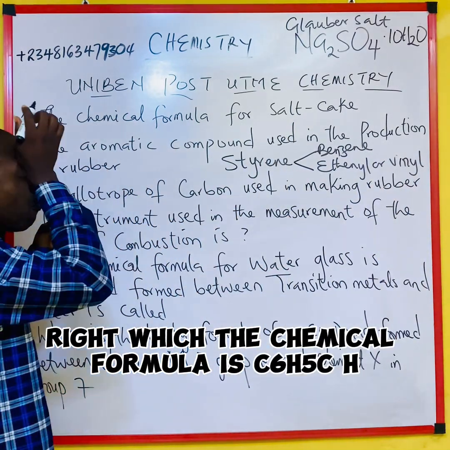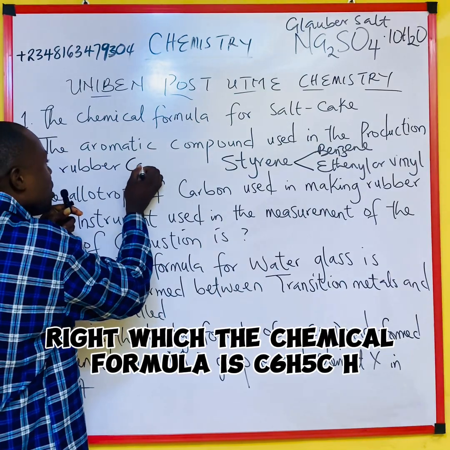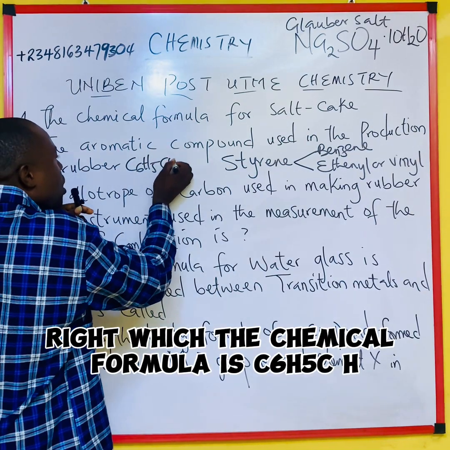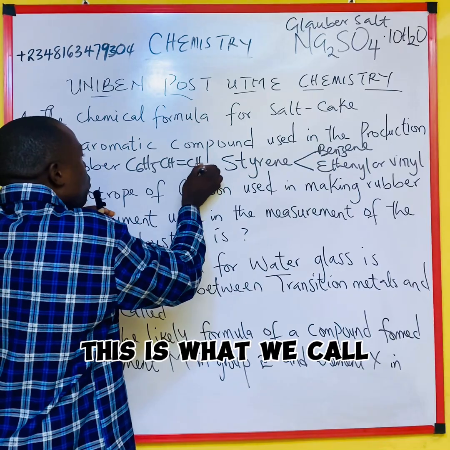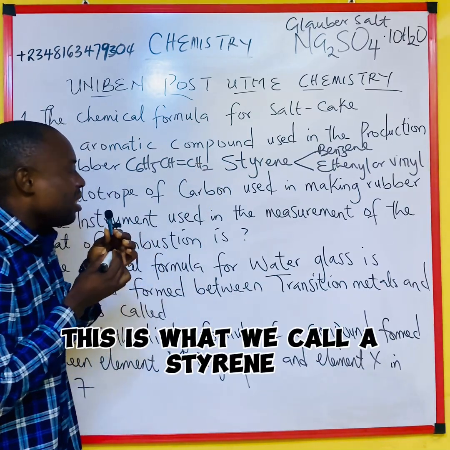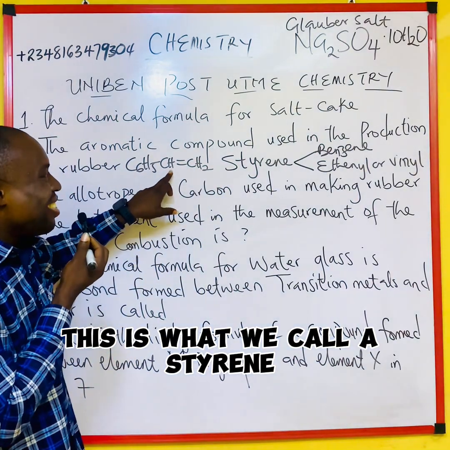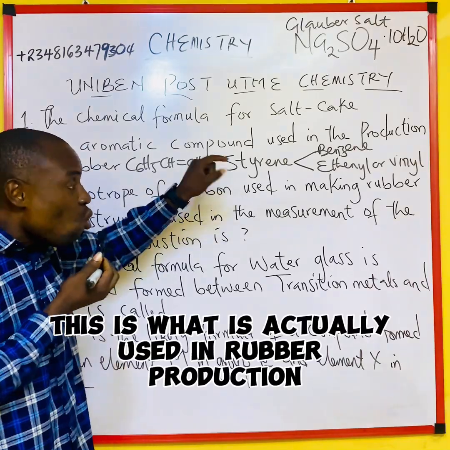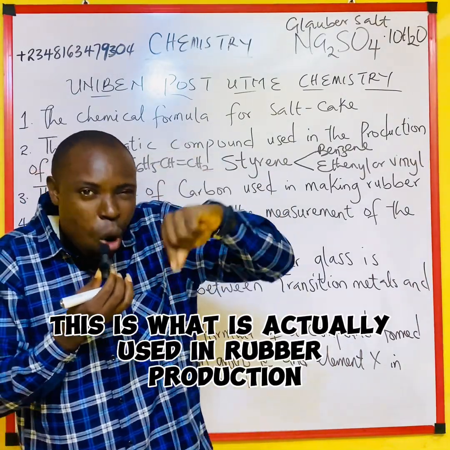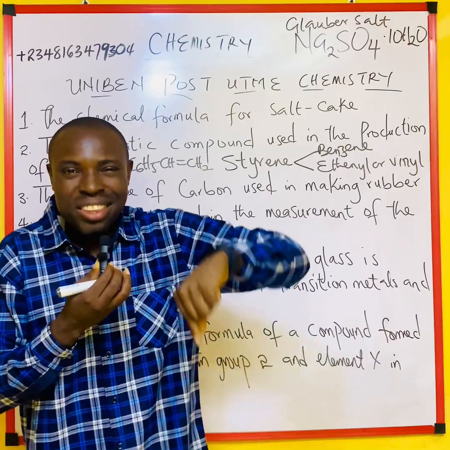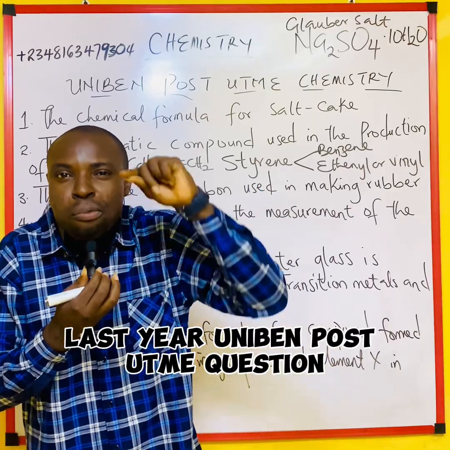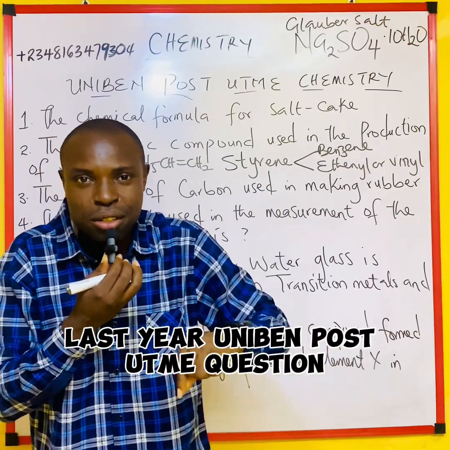The chemical formula is C6H5CH=CH2. This is what we call styrene. This is what is actually used in rubber production. Last year's UNIBEN Post-UTME question.